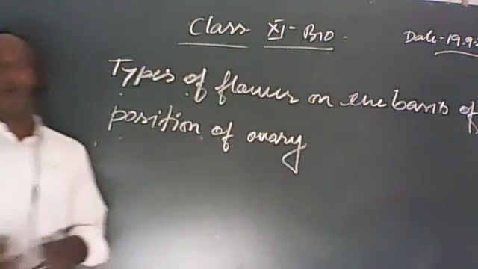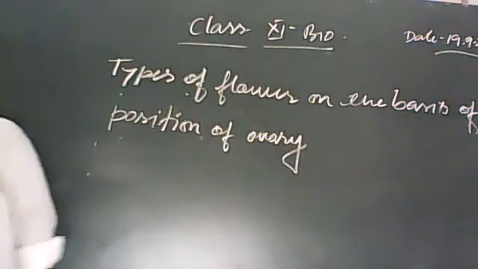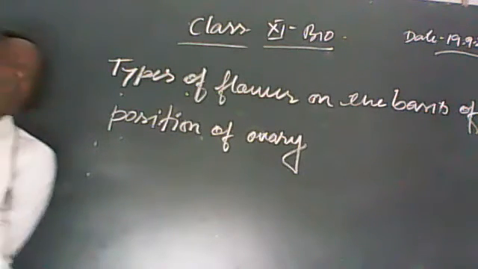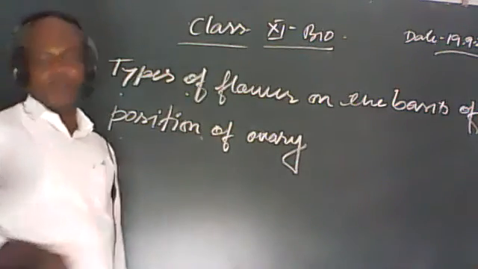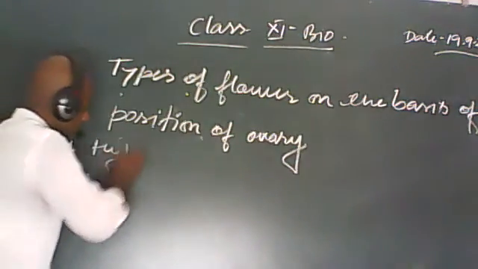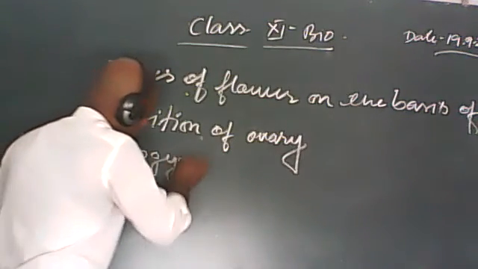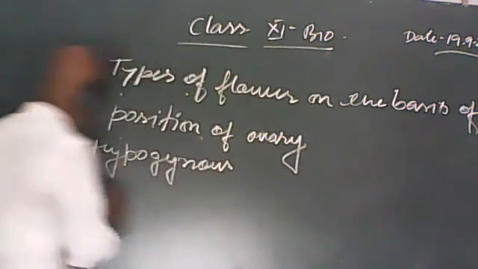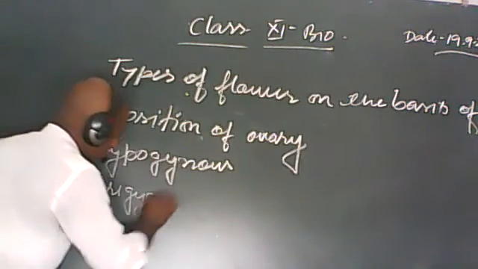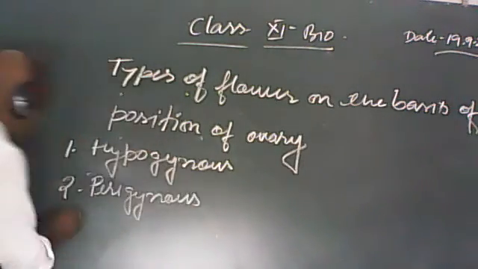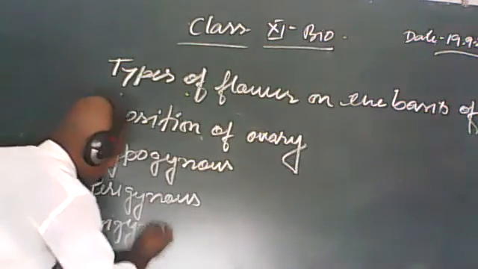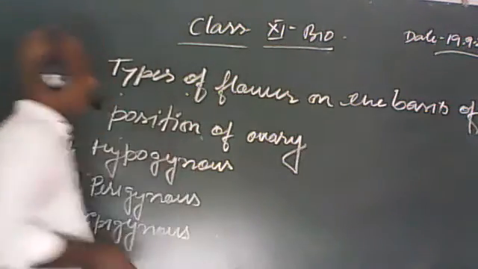Ovary or gynoecium also. In your book, it is given very clearly that there is hypogynous condition, perigynous condition, and epigynous condition. It is of three types. The first one is hypogynous. The second one is perigynous condition, and the third one is epigynous condition.